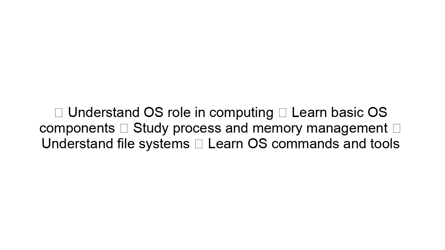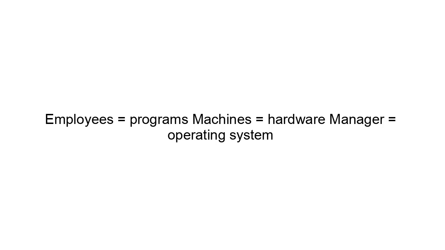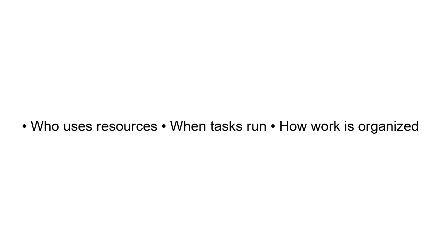Real-life analogy. An operating system is like a manager in a company office building. Employees equal programs. Machines equal hardware. Manager equals operating system. The manager decides who uses resources, when tasks run, how work is organized. So, operating system equals computer manager.